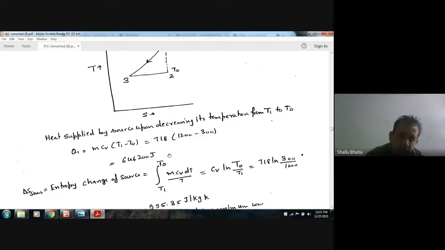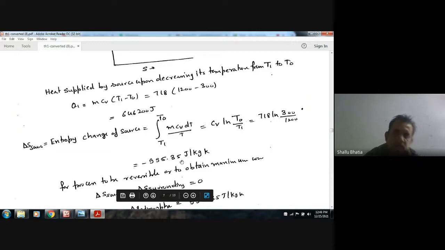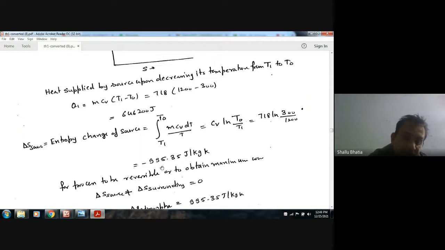Similarly for the constant volume process, we can find out the entropy change: m Cv dT by T, from T0 to T1, the temperature rise from T0 to T1. So the entropy decrease of the source is minus 995.35. As this is the decrease in entropy, for the process to be reversible the increase in entropy should be in the same amount, so that the process can be made reversible.